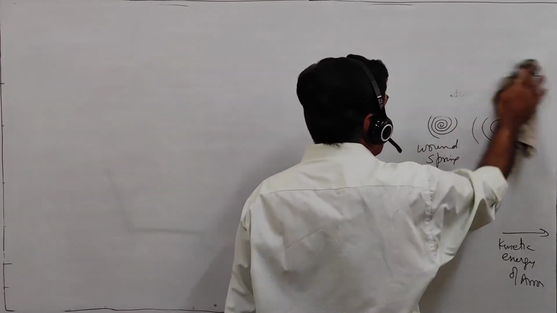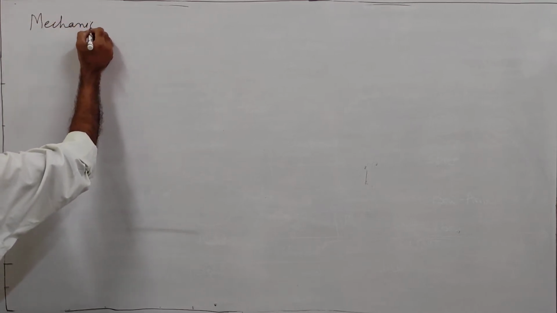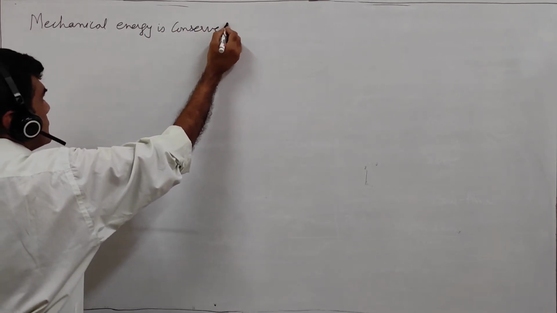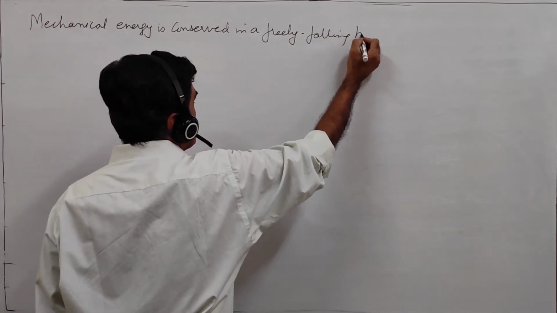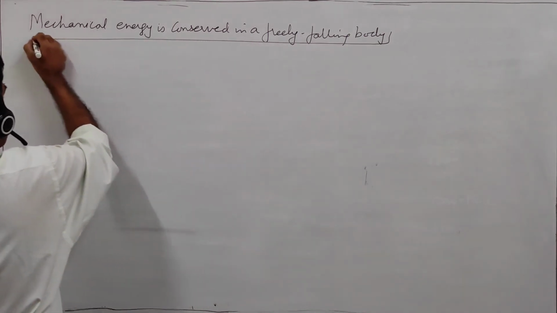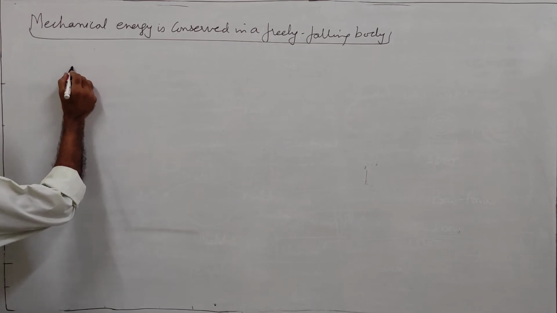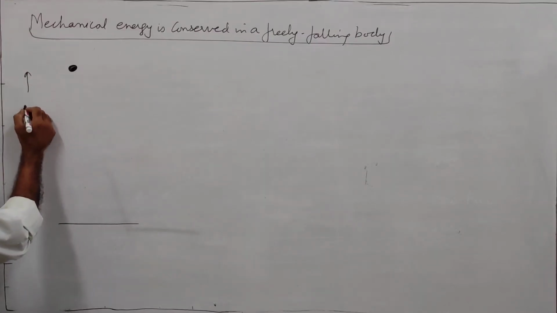Now our focus would be in proving that in a freely falling body, mechanical energy is conserved. Okay, so let us consider a body of mass m at a certain height from the ground level. Say this height is h.